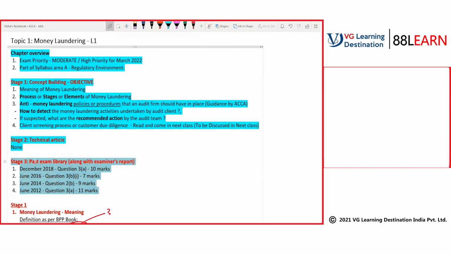This week we'll be meeting on Saturday, so you have 5 days. In these 5 days, you have to study point number 1 and point number 2. That's your homework. This is your homework, and this is also your homework.